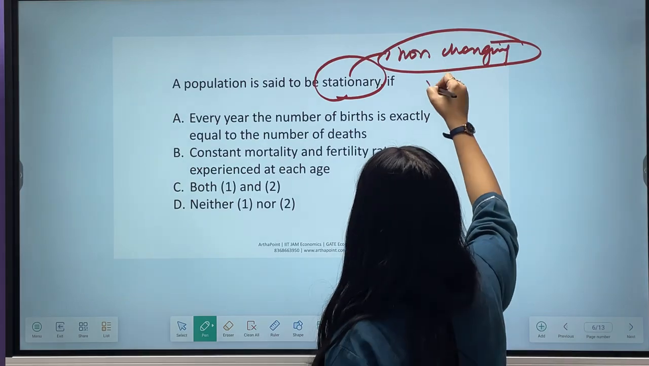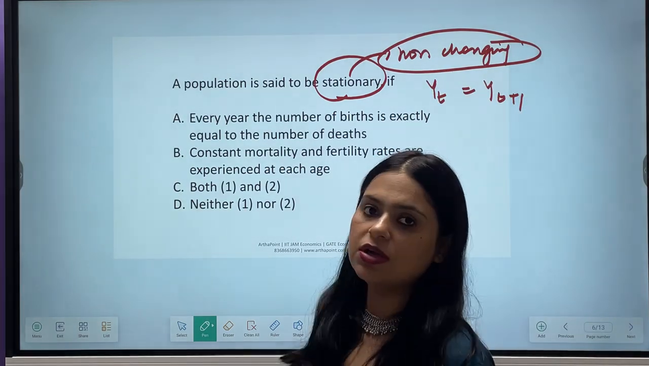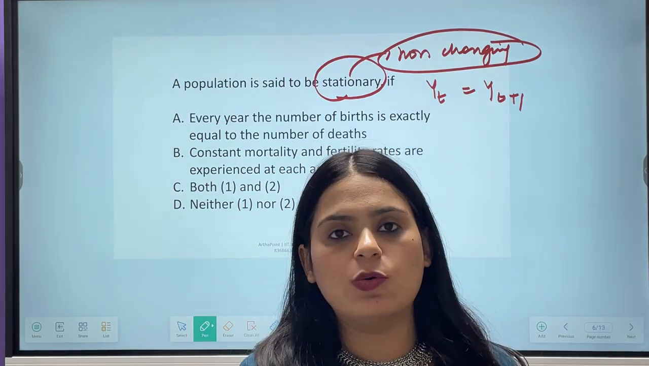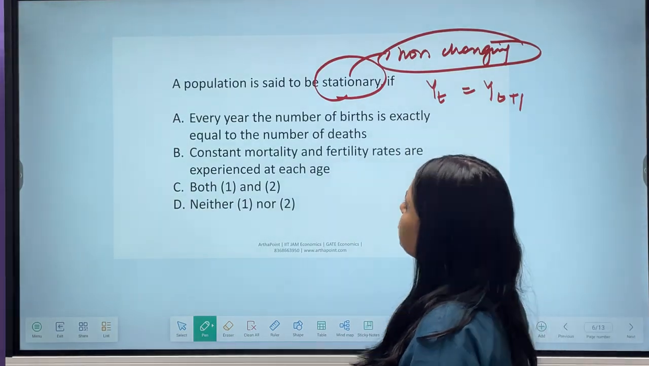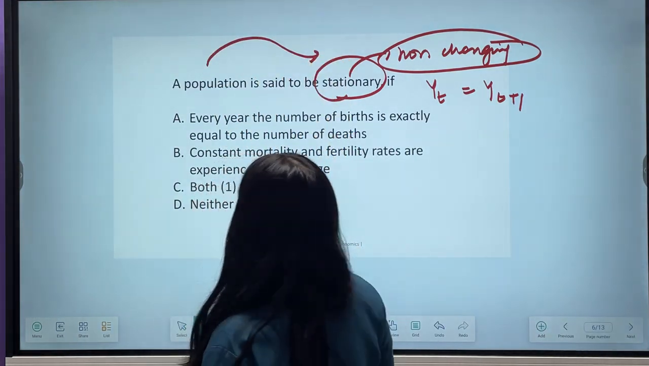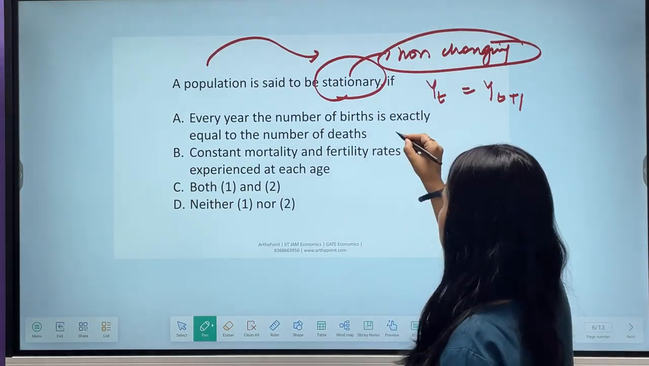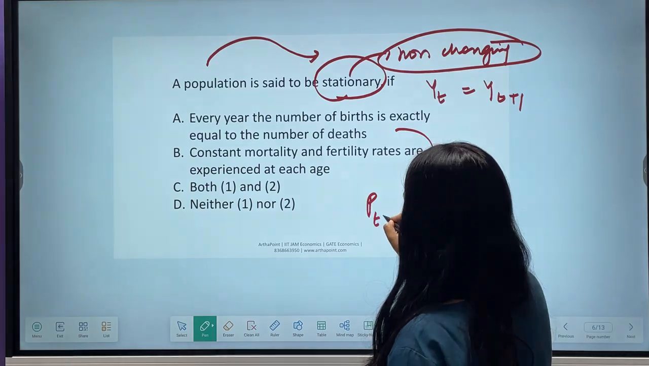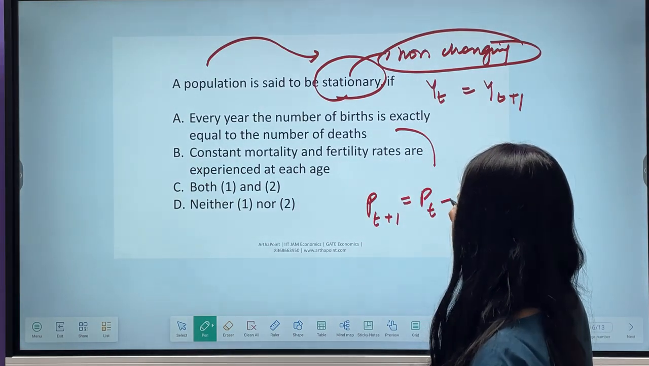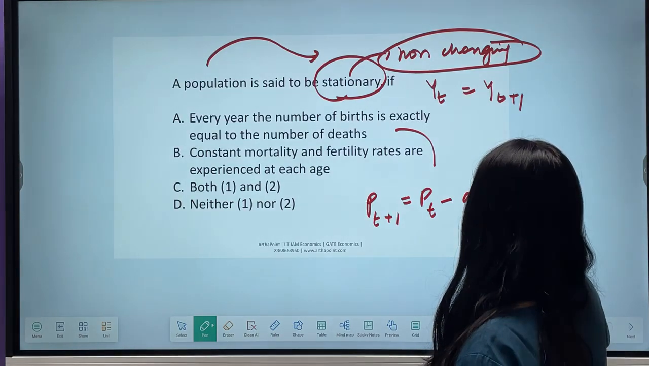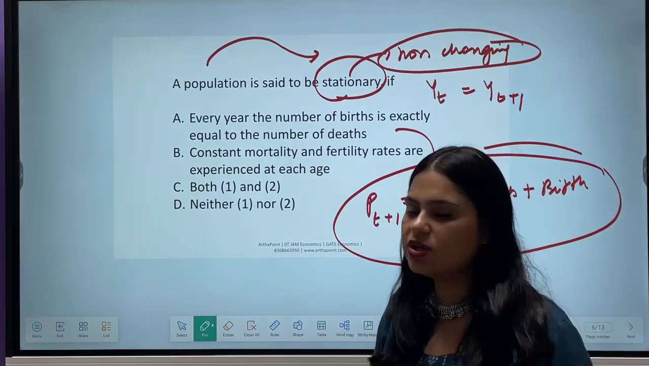So suppose my output does not change from one period to another, then I will call my output stationary output. So what does stationary population mean? That the population should not change. But when will population change? What is population in period t plus 1? Last year's population minus death plus birth. That is the population of next year.